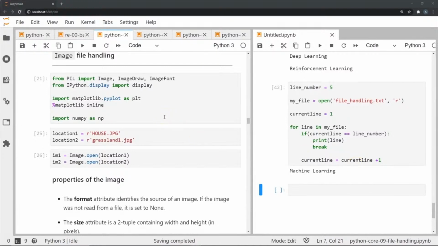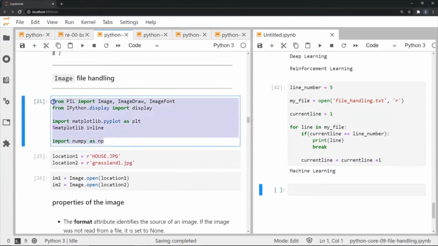Now we're going to move on to the topic of image file handling. So we saw how we handled and we saw certain operations around text files. And text files are obviously something that we're going to use a lot. But we are also going to be using files such as images a lot. And let's look at certain examples and certain use cases around image file handling.